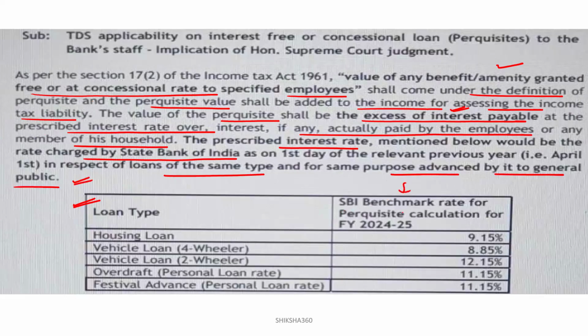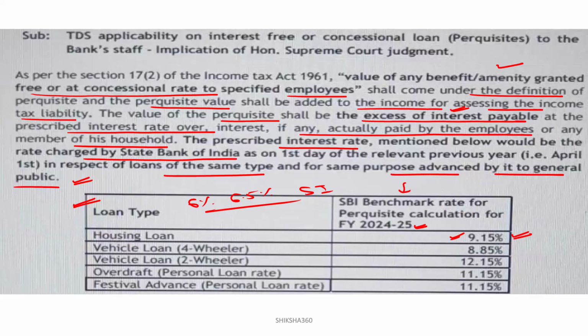SBI benchmark rate for the perquisite calculation for the financial year 2024-2025. For the housing loan, it will be 9.15%. Like your employer basically gives you a 6% or 6.5% simple interest housing loan, but for tax calculation, they have to take the value of 9.15. Clear? Vehicle loan, 4-wheeler, 8.85.